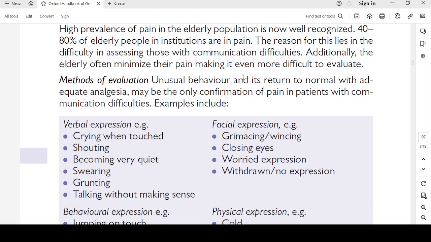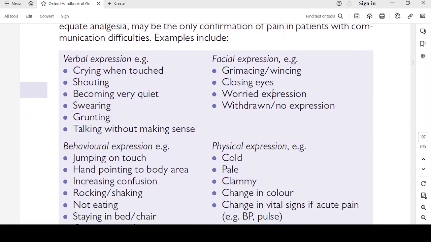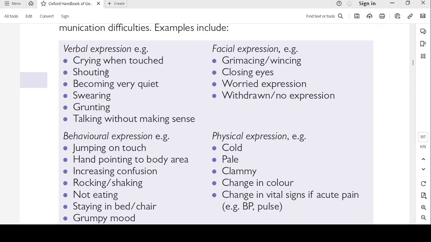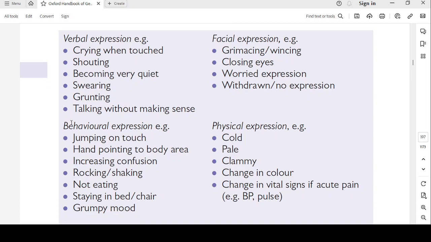Methods of evaluation. Unusual behavior and its return to normal with adequate analgesia may be the only confirmation of pain in patients with communication difficulties. Examples include verbal expression: crying when touched, shouting, becoming very quiet, swearing, grunting, talking without making sense. Behavioral expressions: jumping on touch, hand pointing to a body area, increasing confusion, rocking and shaking, not eating, staying in a bed or the chair, grumpy mood.